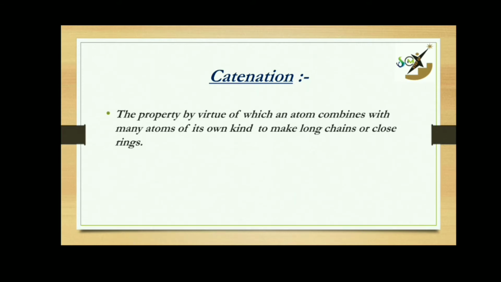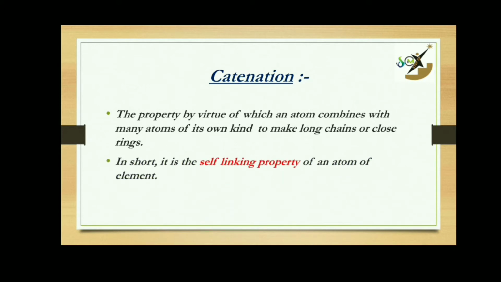Catenation is the property possessed by an atom due to which it forms bonds with other atoms of its own kind to give structures in the form of straight chains or rings. Alternatively, catenation is the self-linking property of an atom.